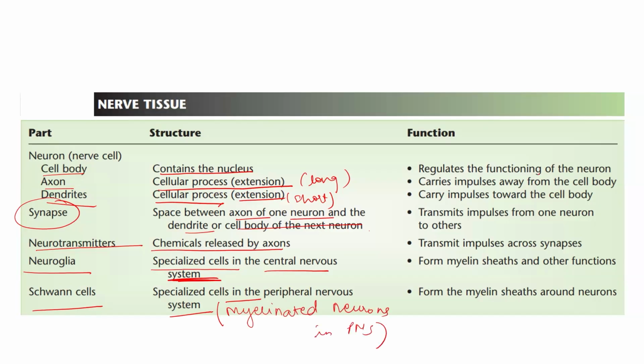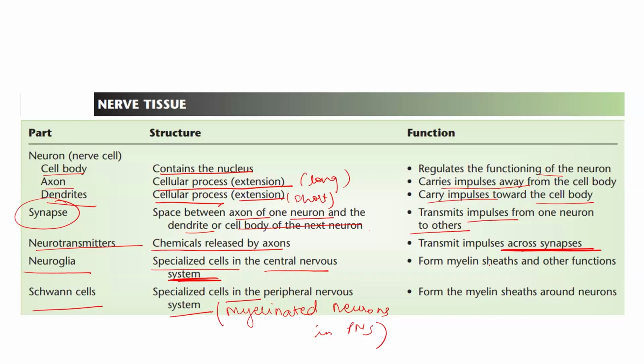So, for example, the cell body regulates the functioning of the neuron. Axon carries the impulse away from the cell body, and dendrites carry the impulse towards the cell body. Synapse helps in transmission of impulse from one neuron to another neuron. Neurotransmitters are the chemicals that transmit the impulse across the synapses from one neuron to another neuron.